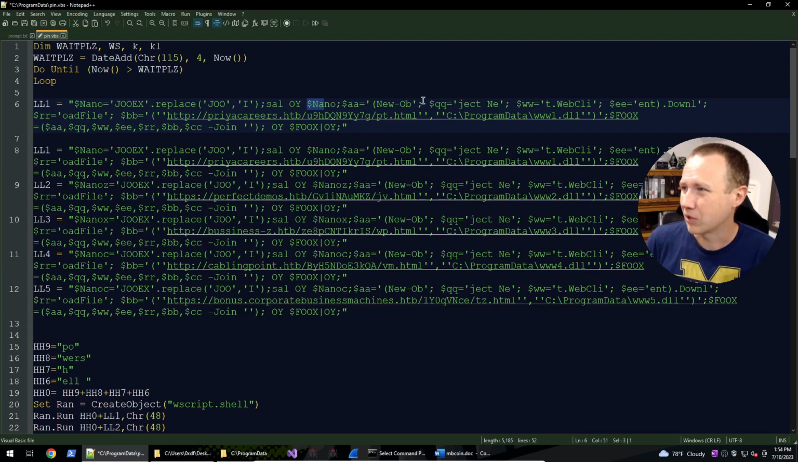new. We can basically start to piece this together, right? Because we can see AA, Q. We're going to join foox is equal to aaqqwwee, etc. So we're going to have new object, net web client, download file, URL. So basically, we're going to download this URL. We're going to save it to C program data www1.dll.